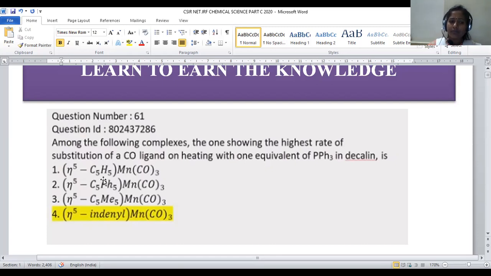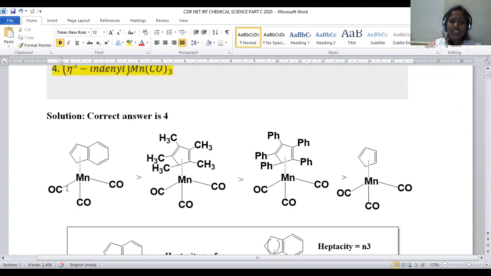In the third, hydrogens are replaced with methyl, and in the fourth option the entire ligand is changed into an indenyl moiety. Now let us see how the complexes look and which has the highest rate among the given options.